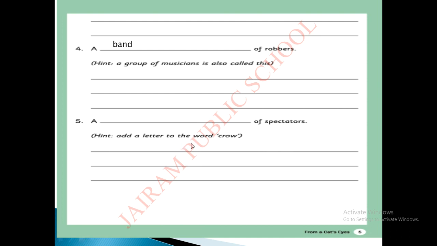Add a letter to the word crow. So you have to add one letter. CROW, crow. So what letter we can add here? Can we add D here? Yes, very good. A crowd of spectators. Superb, children. Very nice. A crowd of spectators. So you can create some sentence here. A crowd of spectators watches the movie, or a crowd of spectators happily sitting in the chair. So like that you have to create the sentence.